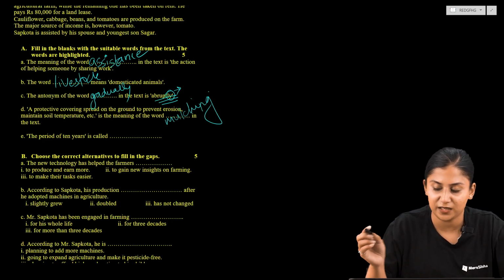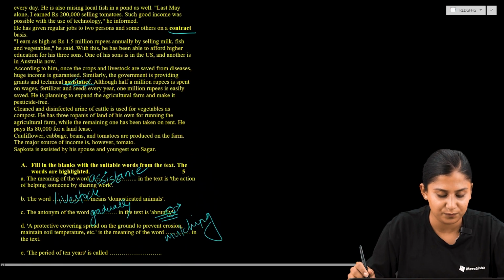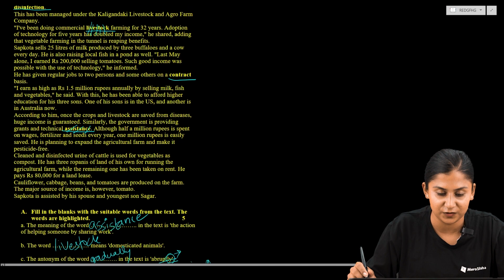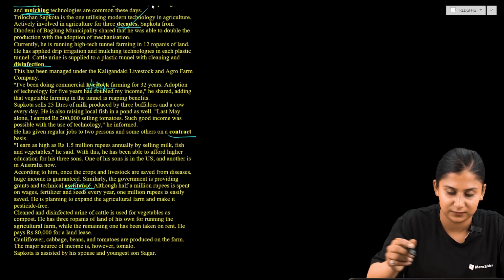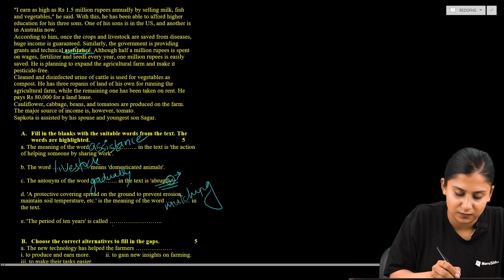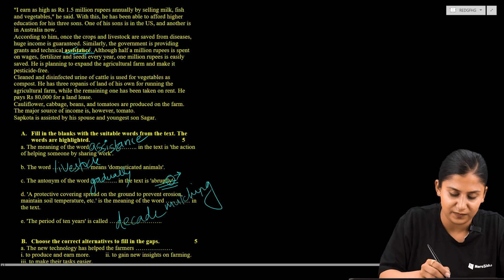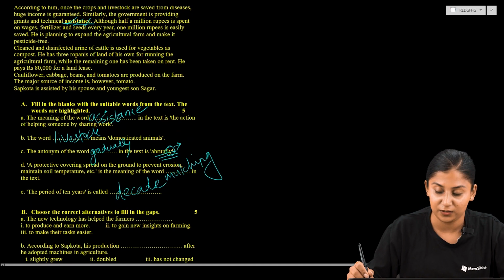period of 10 years is called. So what do we call a 10 years period? So of course it is quite simple, decades. So yeah, now as we are done with the number A, let us move to question number B.